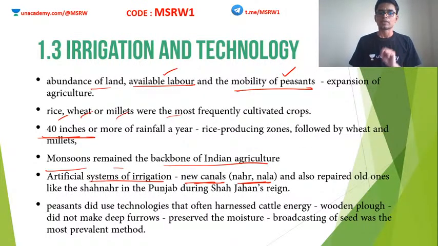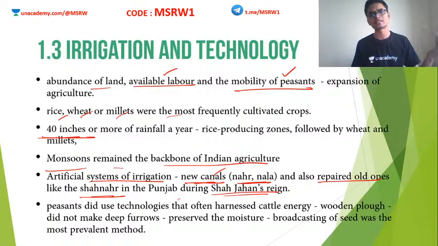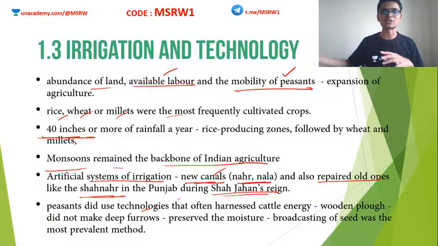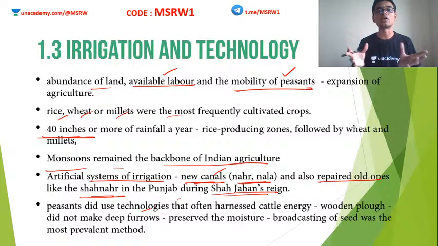Now, artificial systems of irrigation included new canals, and also repair of the old ones like the Shah Nahar in Punjab during Shah Jahan's reign. So earlier ones that needed renovation were repaired, and some new ones were constructed. Peasants also started using technologies that often harnessed cattle energy, rather than steam engines or anything like that, which comes much later. Peasants actually started using technologies that worked using cattle power.